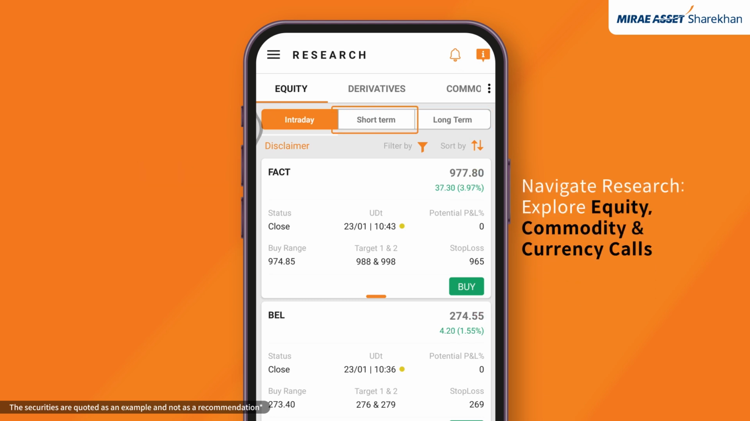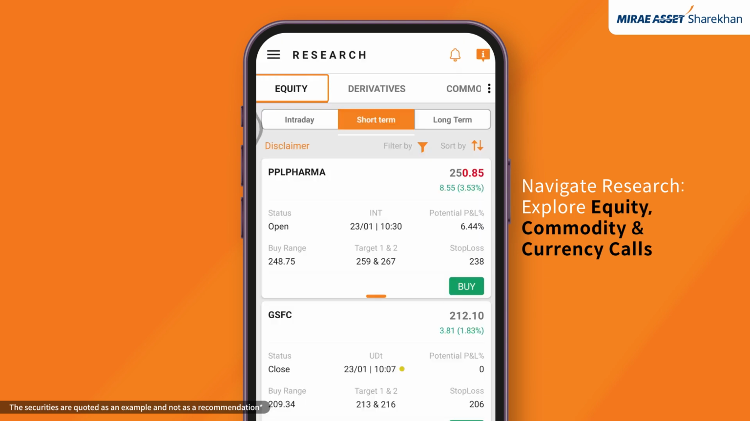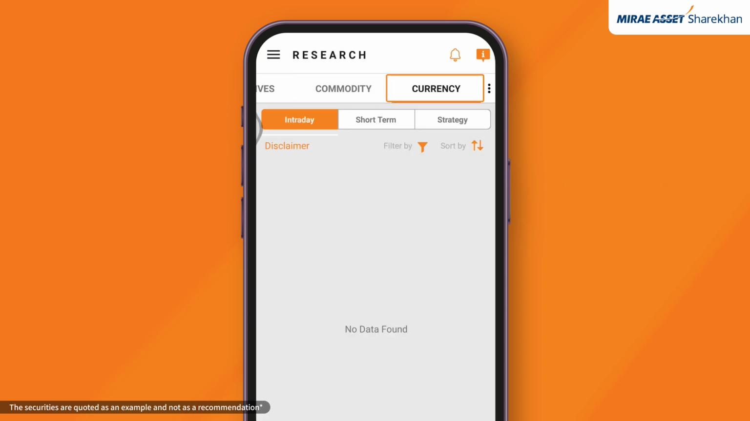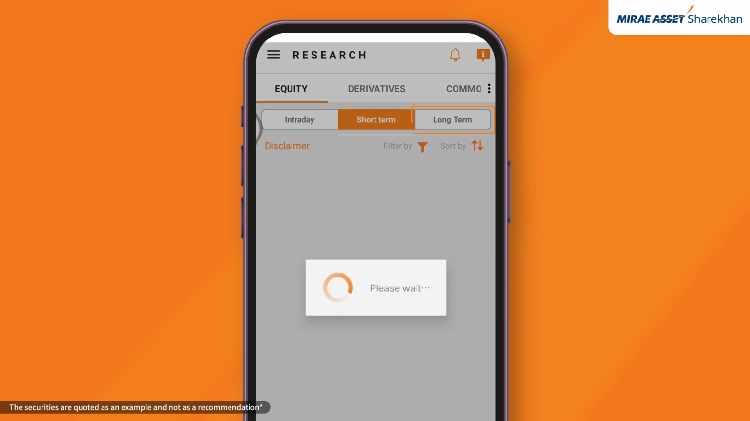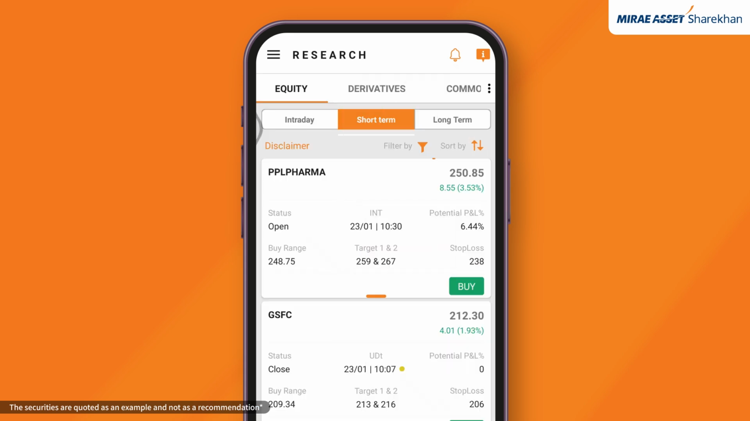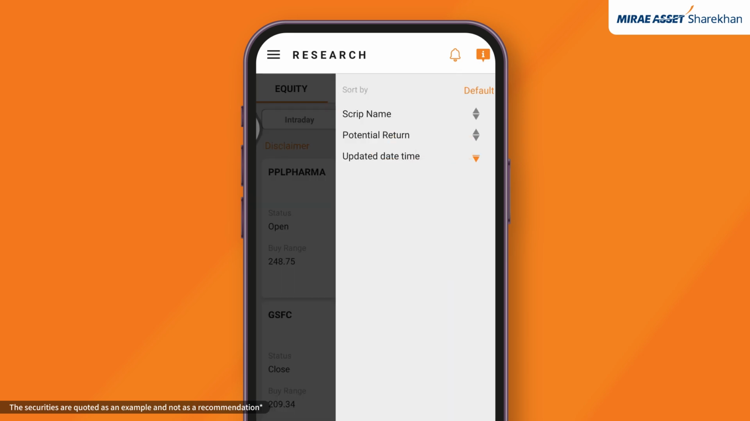Within equity research, use short-term calls segmented by equity, commodity, and currency. Whether you're focused on short-term or long-term calls, filter stocks by open, close status and time frame. Sort stocks effortlessly by script name, potential return, and last updated date and time.